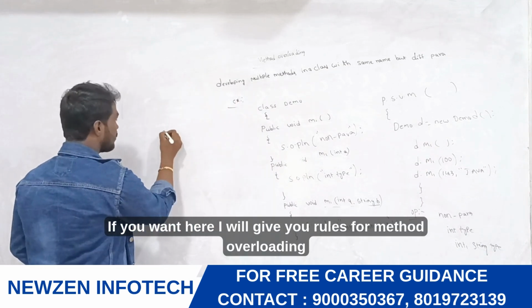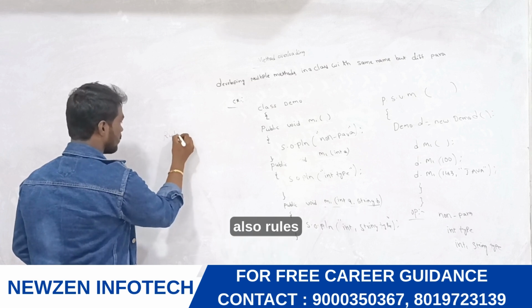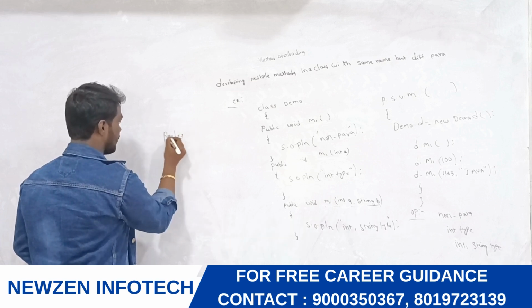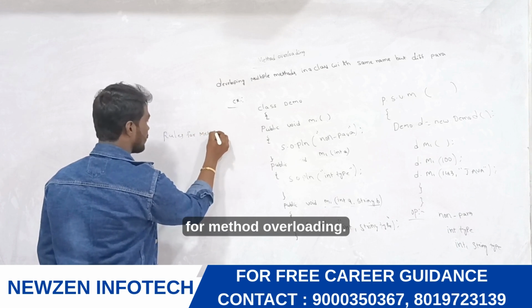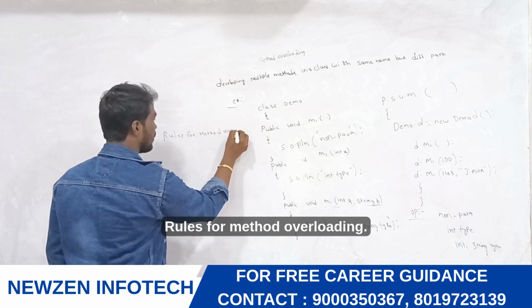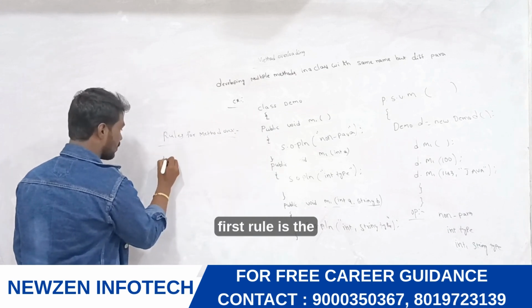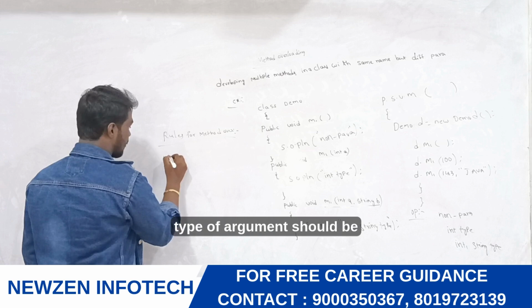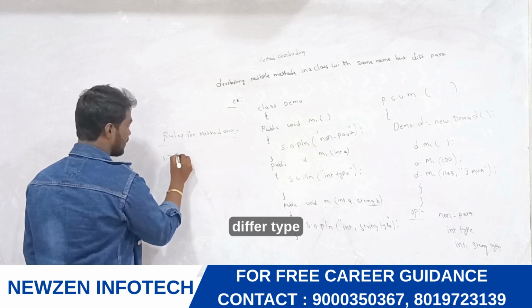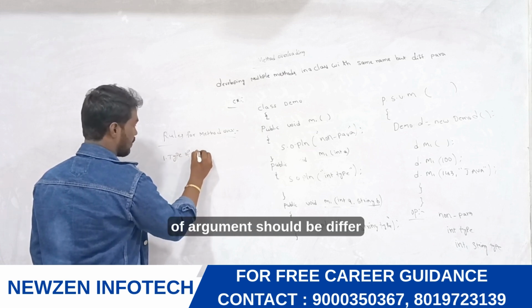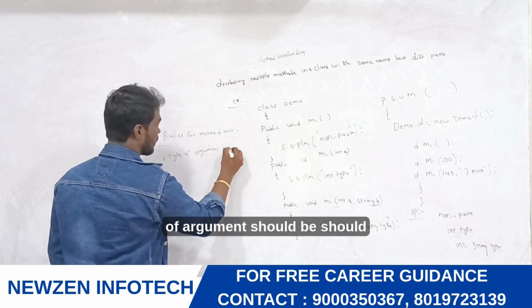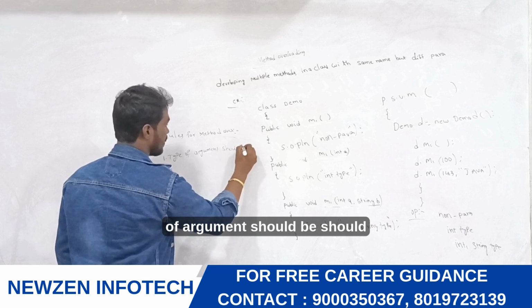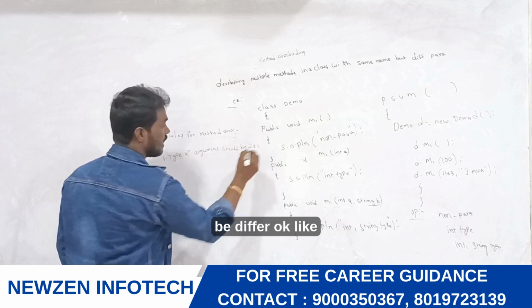Now I will give you the rules for method overloading. The first rule is the type of argument should differ.